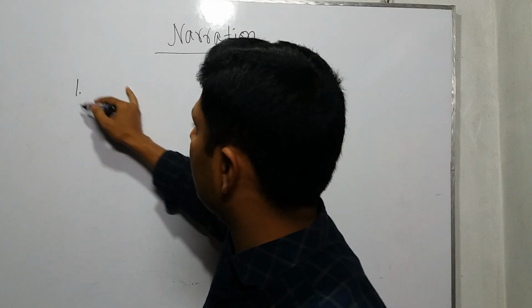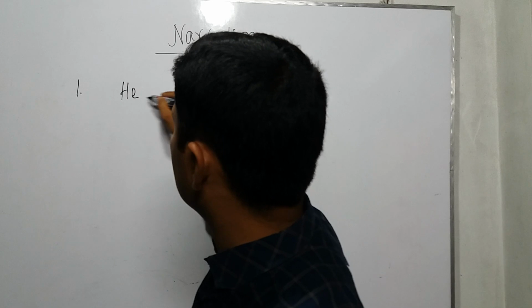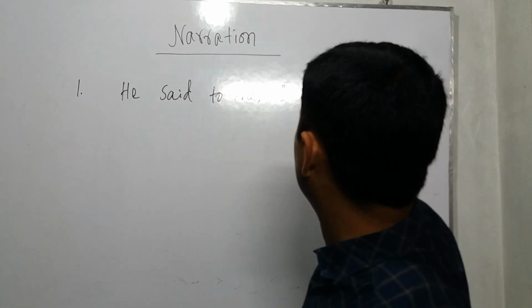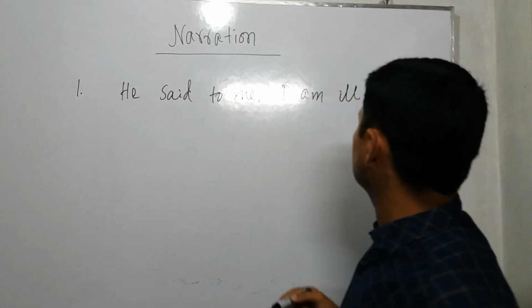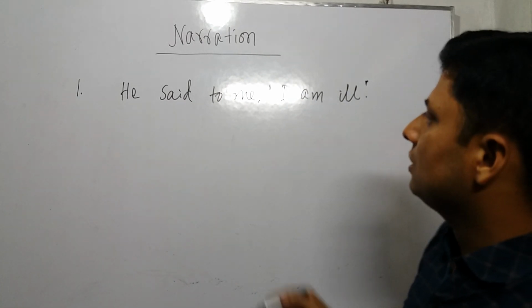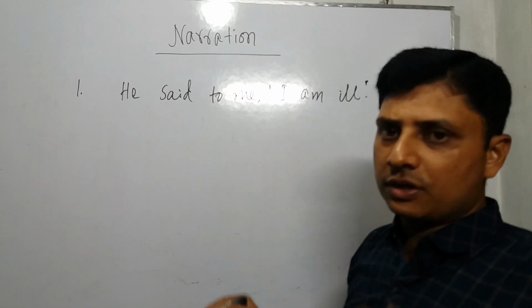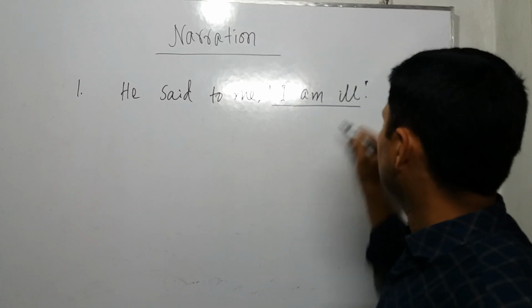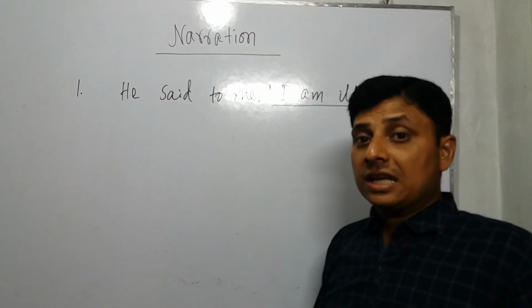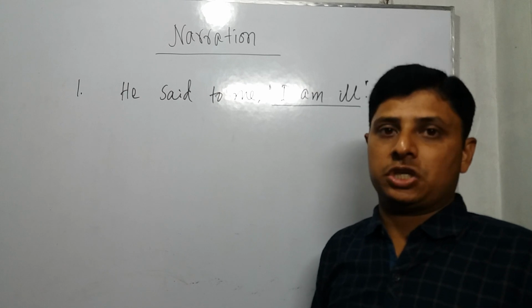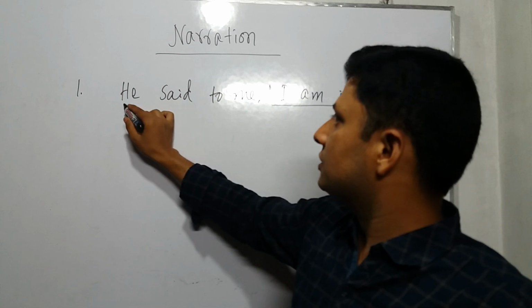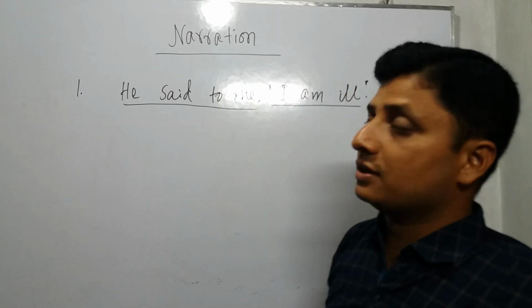Here, if I write, "He said to me, 'I am ill.'" So there is the inverted comma. I would like to introduce you to another thing. Whenever you find an inverted comma, the portion inside the inverted comma is called reported speech, and beside this reported speech, you find the reporting verb.